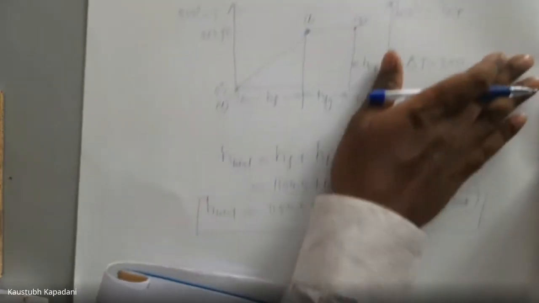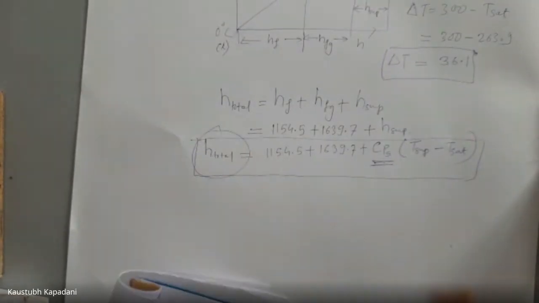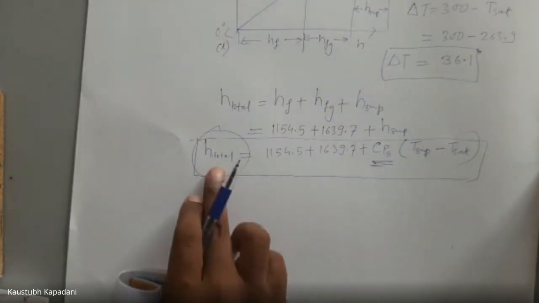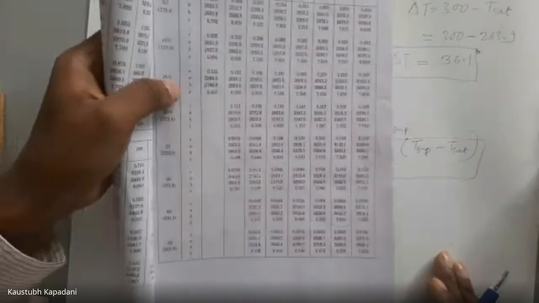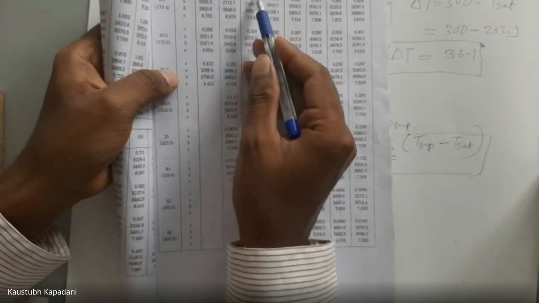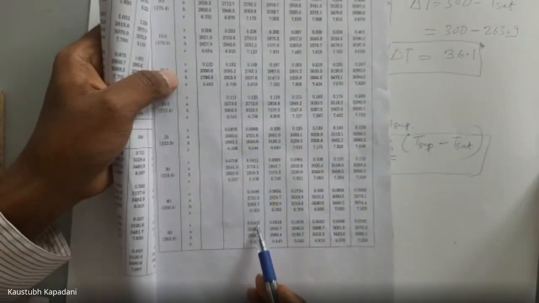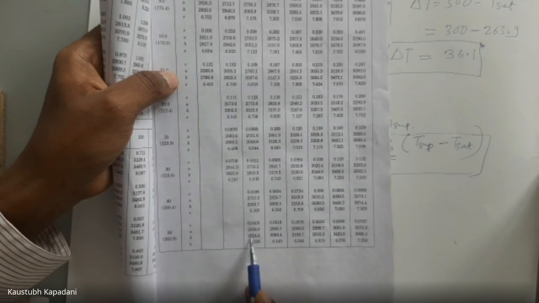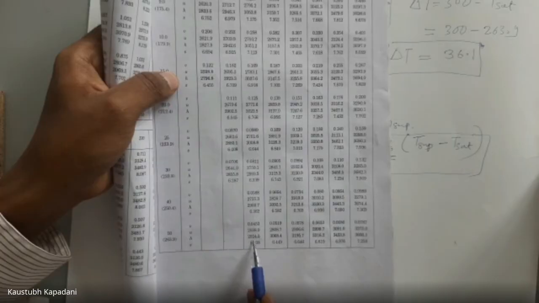This value is directly mentioned here, 50 bar and 300, so this column. See, this is volume, this is internal energy, and this is the enthalpy that we have to calculate. The value given is 2924.5.